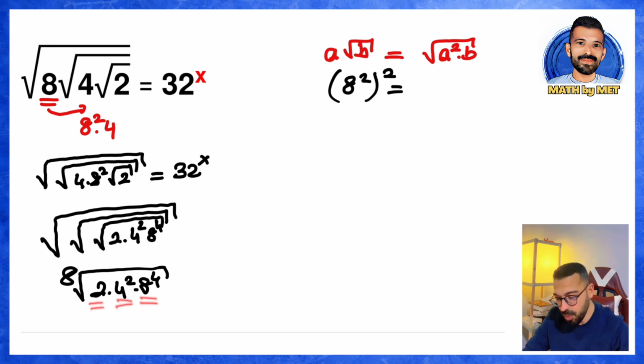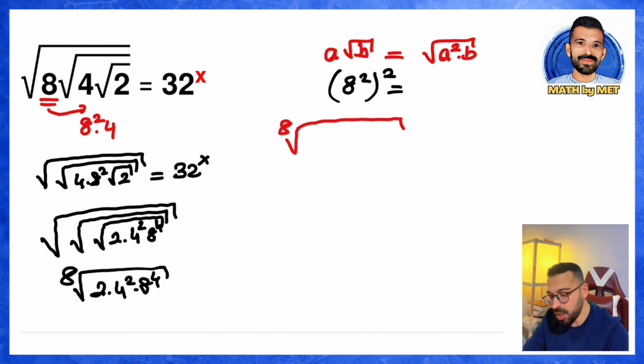I can write the 2, 4, and 8 inside in terms of base 2, 1 by 1. Come on, let's write these in base 2, 1 by 1. We have a radical expression. The degree of the root is 8. The 2 is already there. Here, instead of 4, I will write 2 squared. So the square of 2 squared will appear.